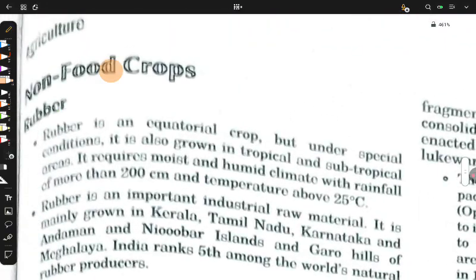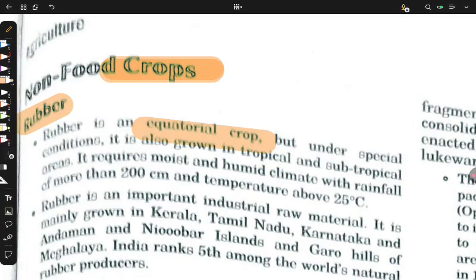Non-food crops. Crops don't necessarily mean food. There are some crops which are not used for eating. First is rubber. Can you eat rubber? Tell me in comments. Rubber is an equatorial crop. What do you mean by equatorial?